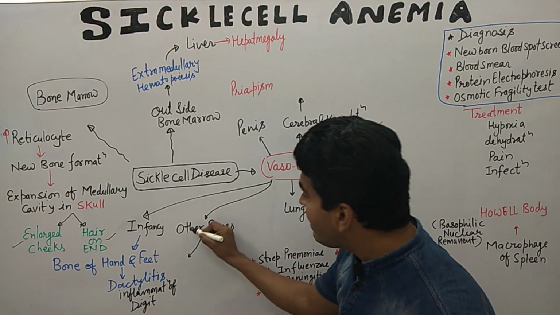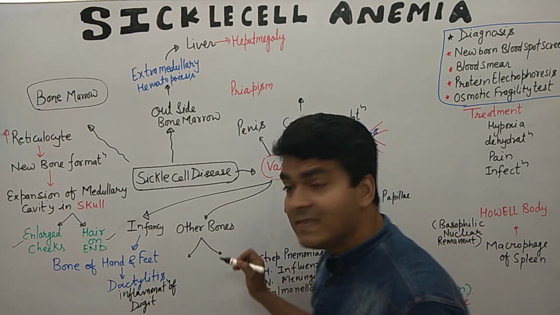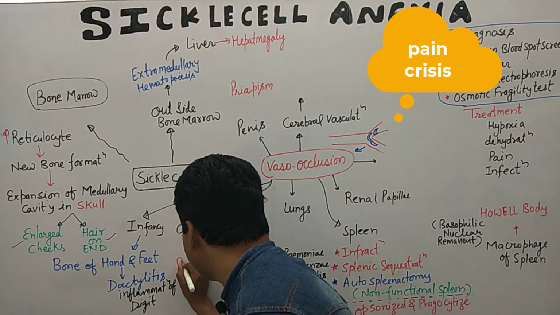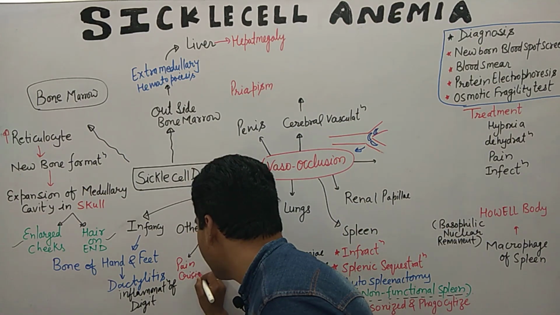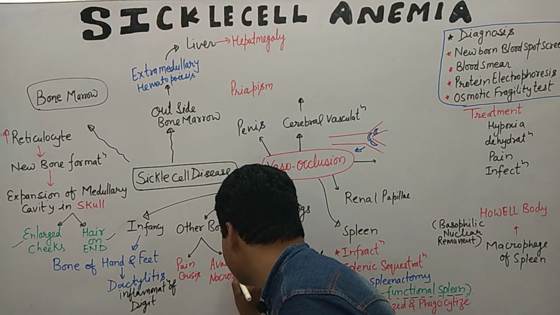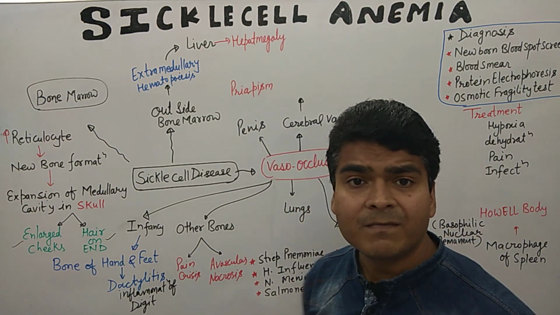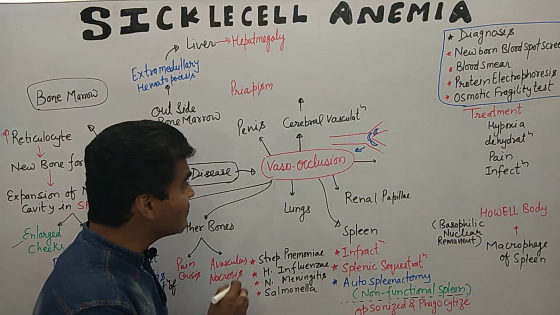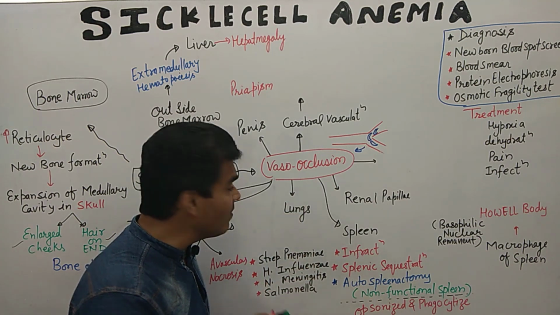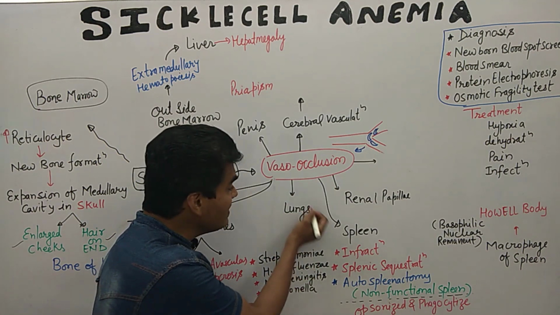Now what happens in the other bones? In other bones there is also a pain crisis, as well as avascular necrosis. Clear everyone? Apart from these, what happens in the lungs? Suppose there is clogging of the blood capillaries in the lungs.